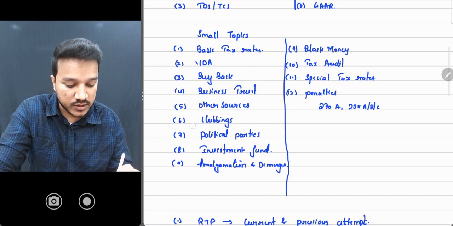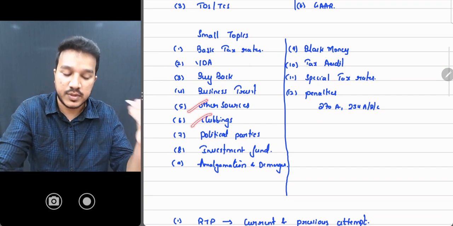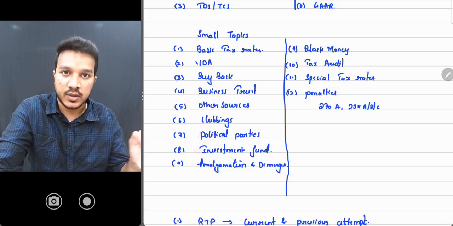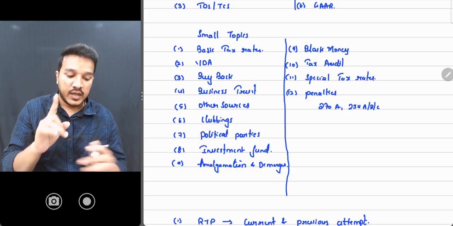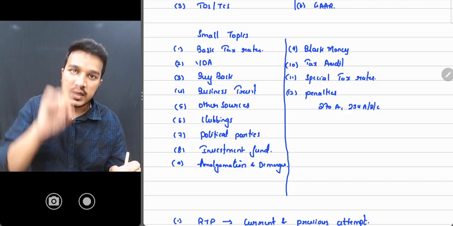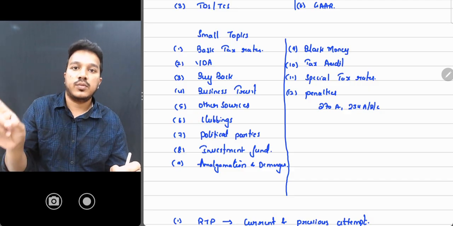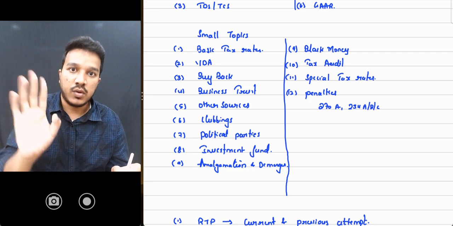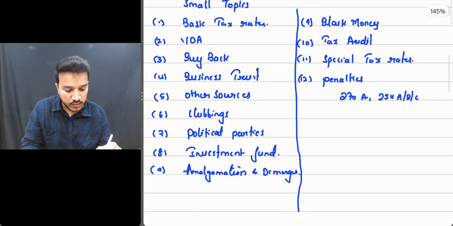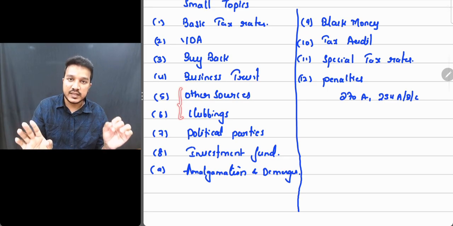And then if you see clubbings, बचपन से पढ़ रहे, other sources बचपन से पढ़ रहे, political parties 1 page, investment fund is 1 page. Okay, what I'm trying to say is start, other source and clubbing बचपन से पढ़ रहे, pick a question, try answering it, and then go back to provisions if you are stuck anywhere. हो गया तुम्हारा clubbings. और in that case no, तुम्हारा clubbings और other sources will be done very easily.